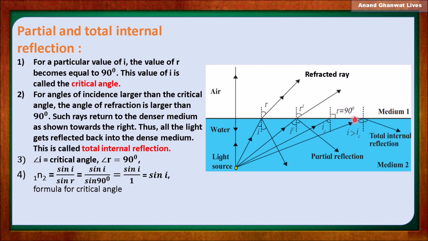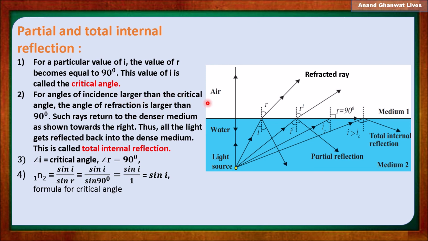It is reflected at the surface of the water. When R becomes 90 degrees, this angle of incidence I is called the critical angle.